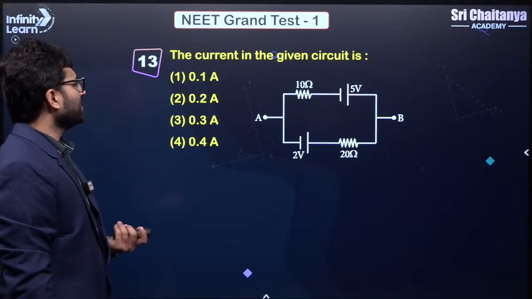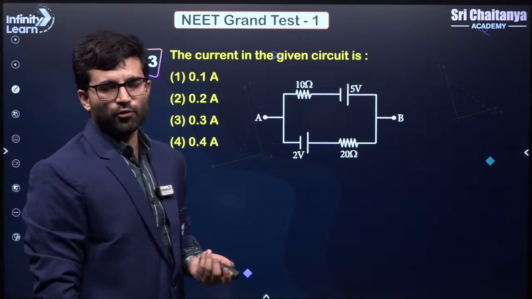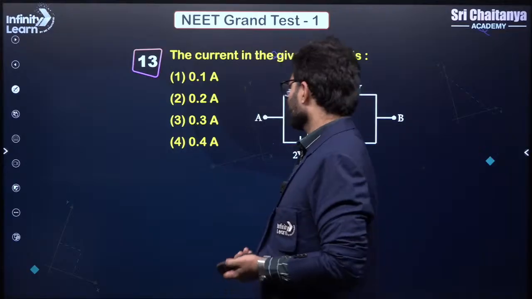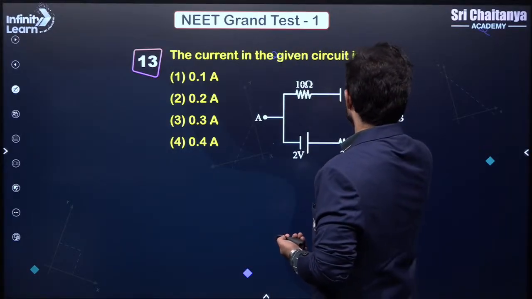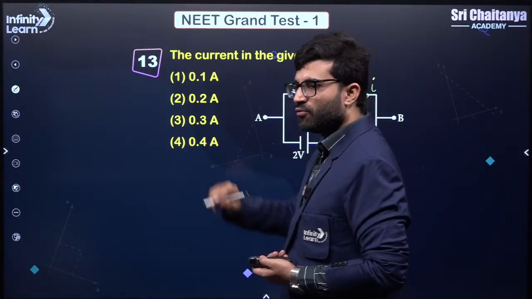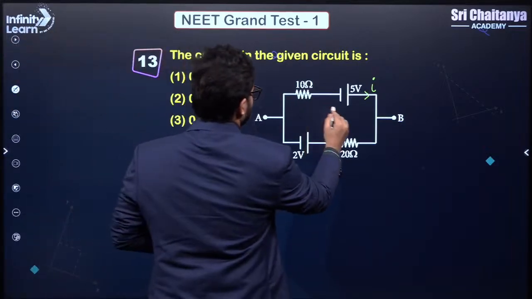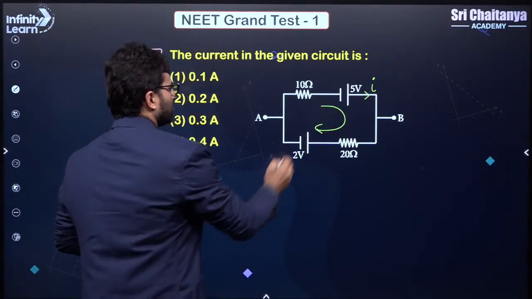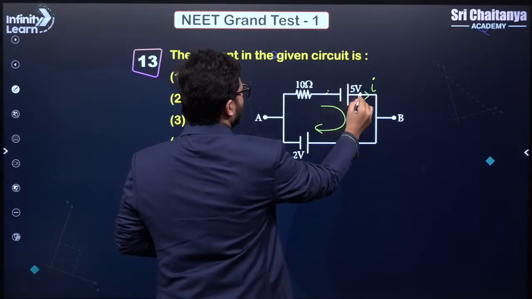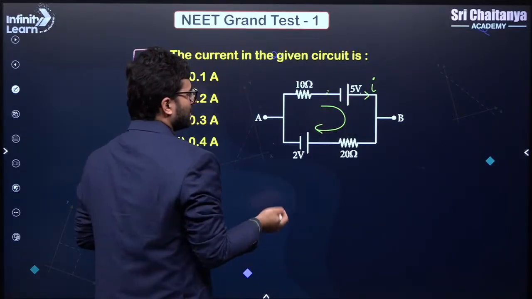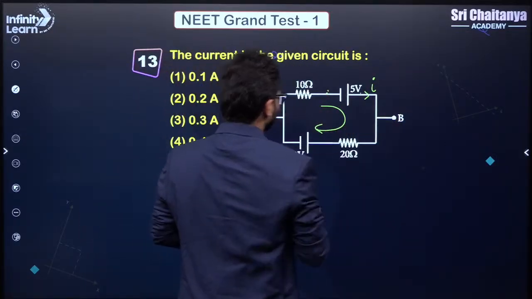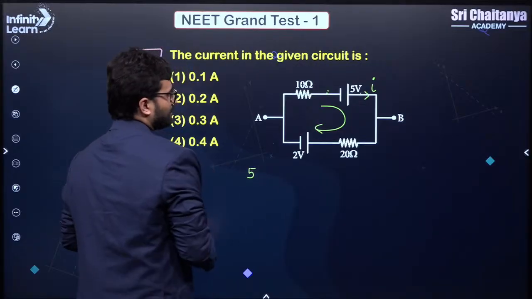Next question. The current in the given circuit is, again, an application of Kirchhoff's loop law, right? So you consider a current here. Let's say the current is I. Now you move around the circle and make the sum of all the potential differences 0, right? So let us start from here. When I move from here till here, what is the change in potential? That is 5.